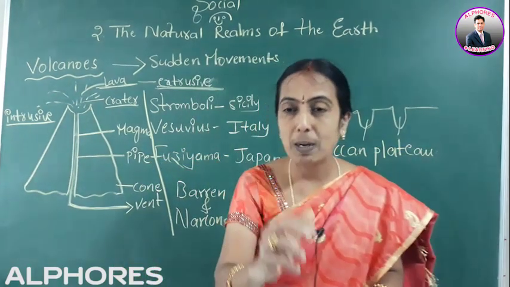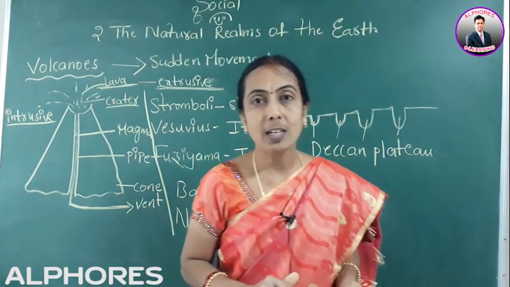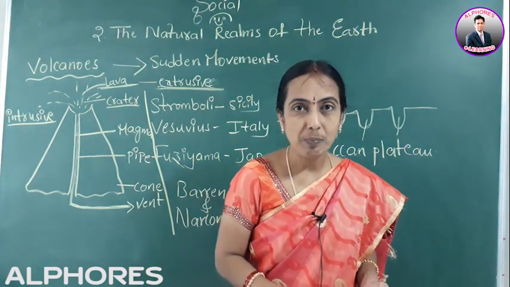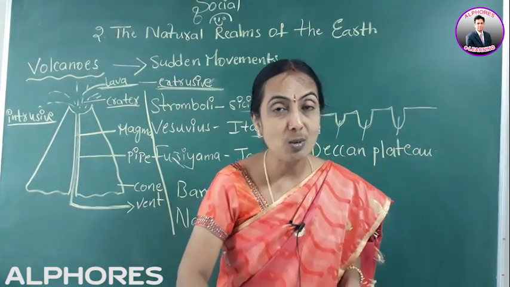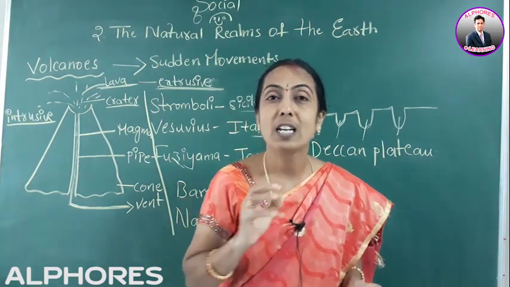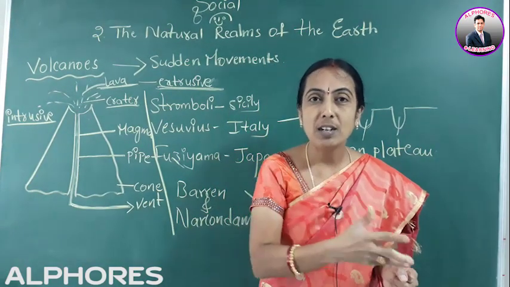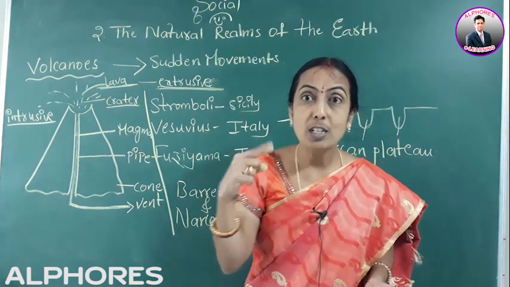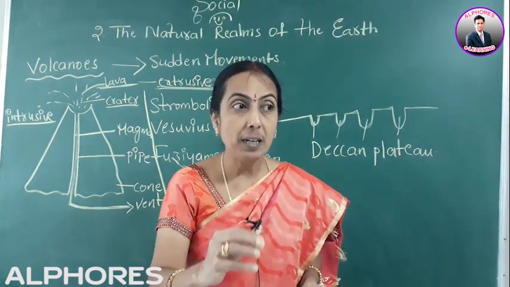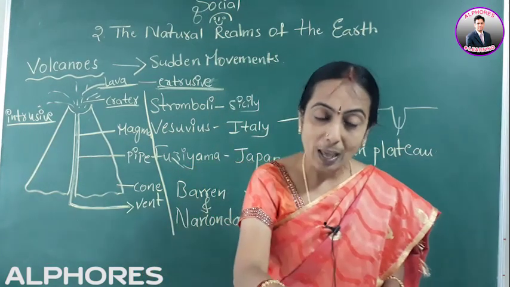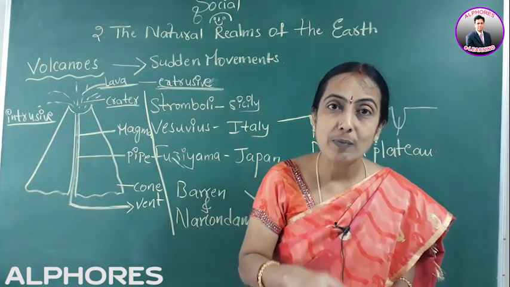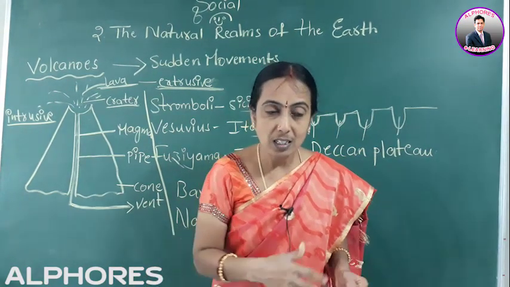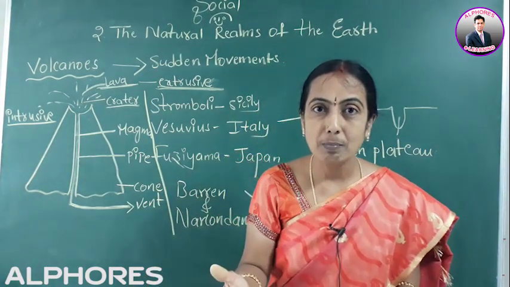Now I want to explain how many volcanoes are there. More than 500 volcanoes are there. Of these, the maximum number of volcanoes are present on the oceanic floor only, either in the Mediterranean or the Pacific. But again, out of these more than 500, 80% of the volcanoes are present in the Pacific Ocean only, in the area that surrounds the Pacific Ocean. That is called the Circum-Pacific Ring Belt.